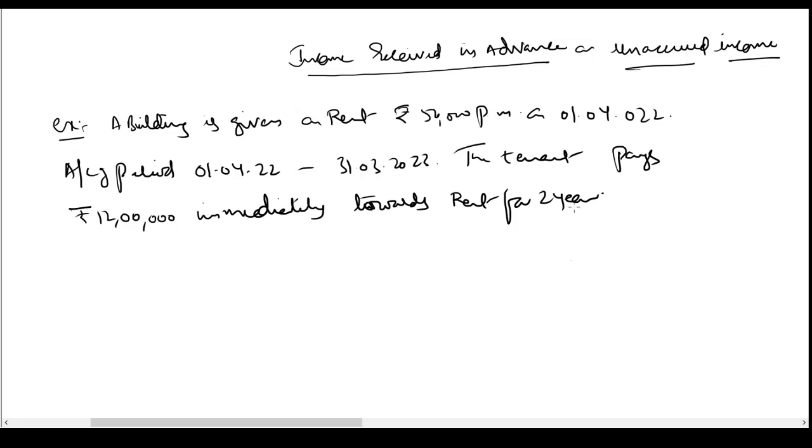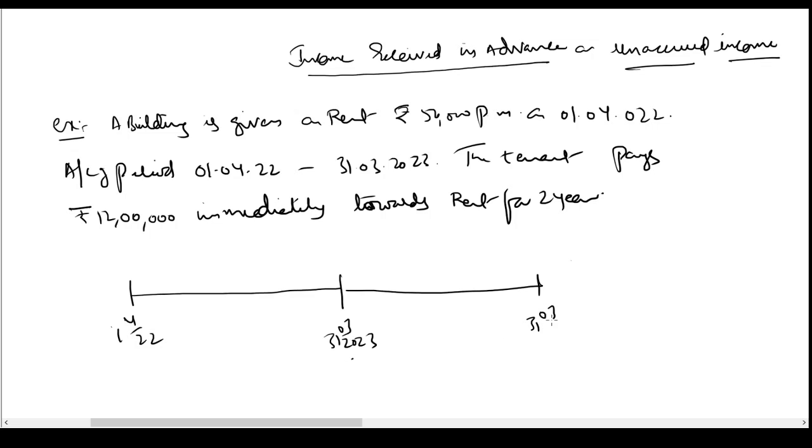So what he is saying is, instead of paying you monthly rent, I will pay you the entire 2 years rent in advance. So he gives the business 12 lakh rupees rent immediately for 2 years. So on 1st April 22 we are receiving the rent, but this rent is for 2 years, from 1st April 22 to 31st March 23, and from 31st March 23 to 31st March 24.